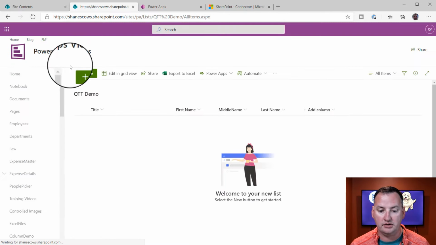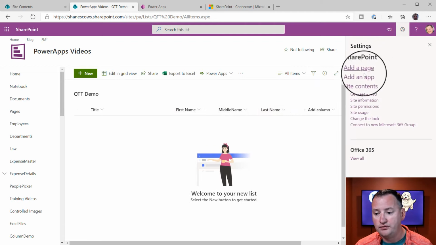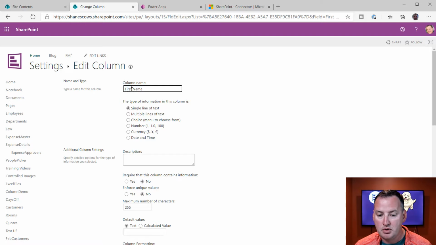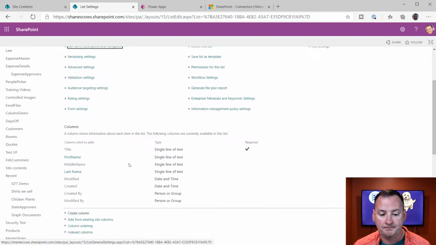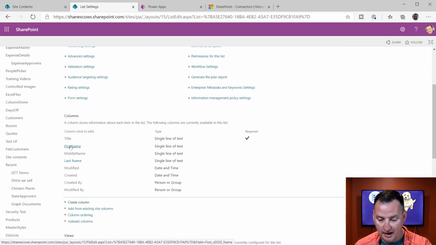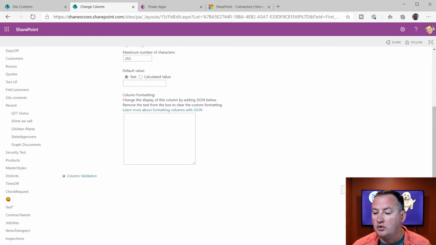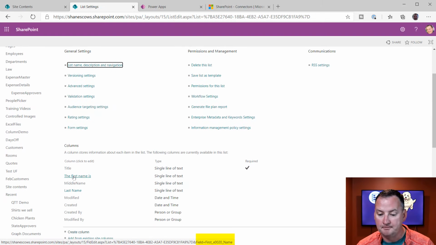If we go back over here to QTT demo, perfect. And if you're like, oh, then can I just go fix first name, right? We can't. So if we go over here to first name and we remove the space, is that going to change anything? No, right? First name, if you look at the bottom, still has its space. Even if you completely change this to be like, the first name is, right? If we do this, it is still going to show first name as first x20 underscore name.